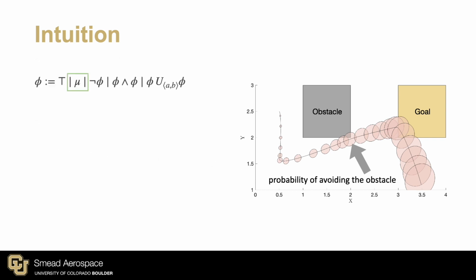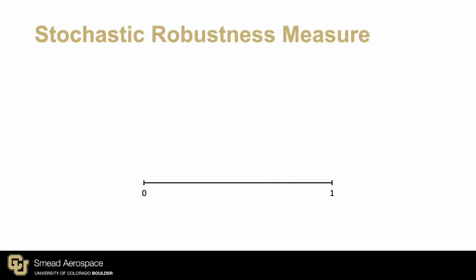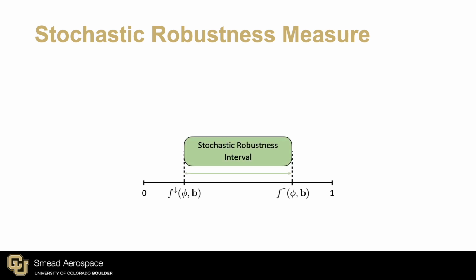We are using signal temporal logic, which reasons about linear predicates, so the obstacle and goal are actually composed of these predicates. While it's straightforward to reason about the probability of A or the probability of B, using these to draw conclusions about the probability of A and B is not so clear. We can, however, bound this probability, and intervals such as these are crucial to accurately reason about the satisfaction of such properties.